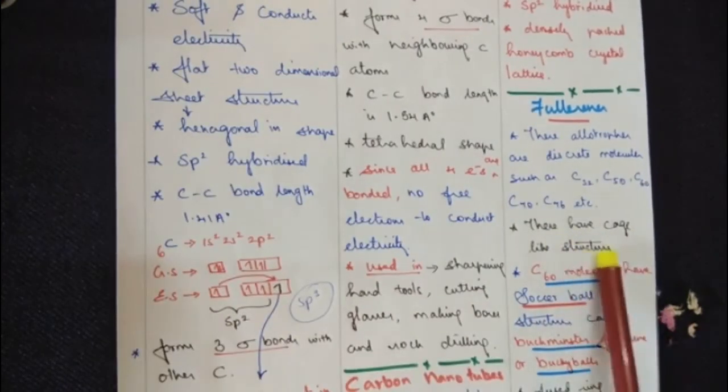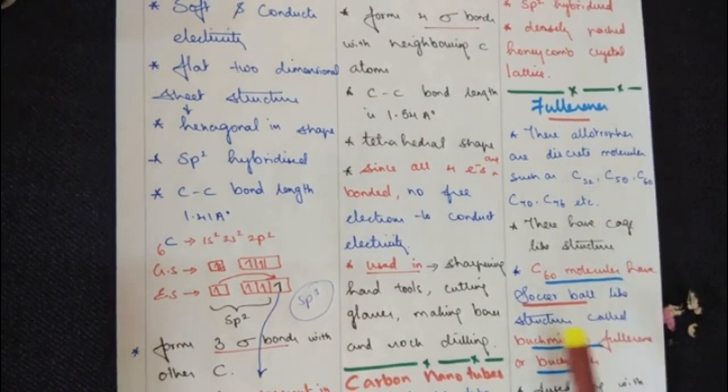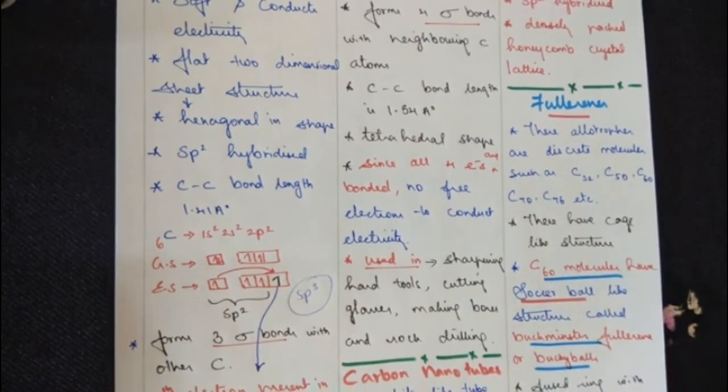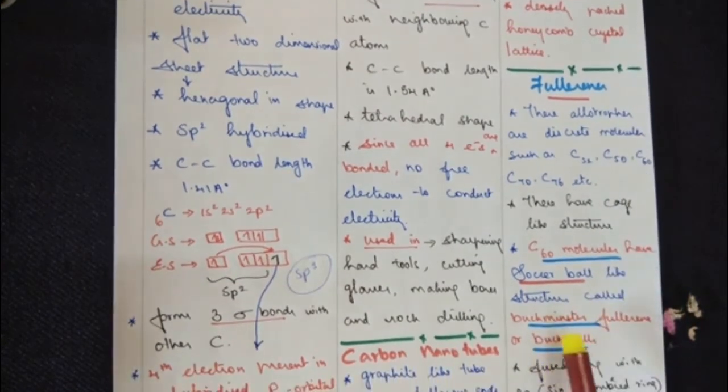These have cage-like structures. Carbon 60 molecules have a soccer ball structure. When I show you all the structures of allotropes of carbon, you will understand the shape. So it has a soccer ball or football structure, hence it's called Buckminsterfullerene or a buckyball.